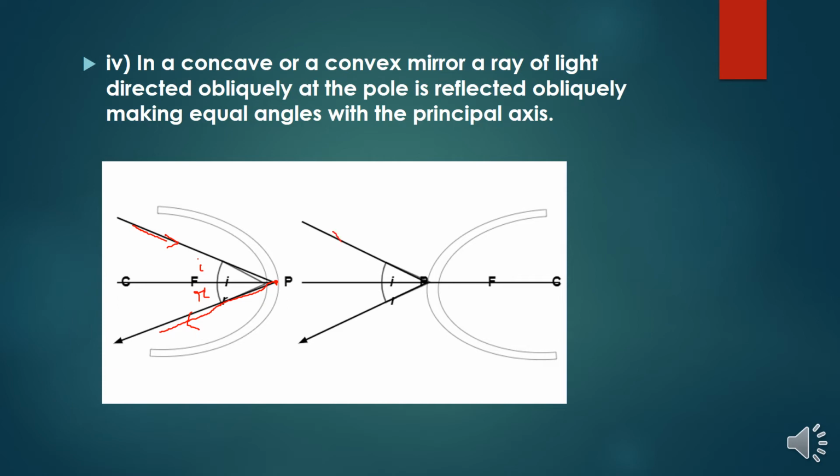Okay, and in the convex mirror also, the ray which is coming from here in this direction is pointed at the pole. So what it means is that it is reflected obliquely, equal to the direction of the incident ray. So the angle I is equal to R.